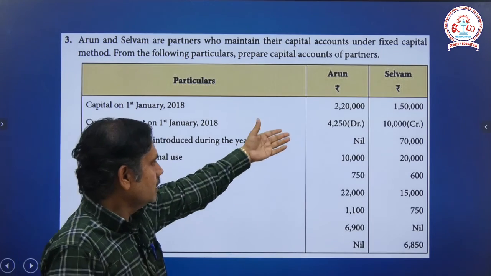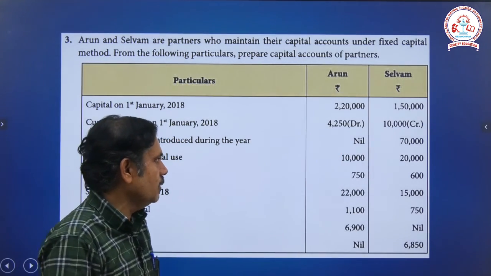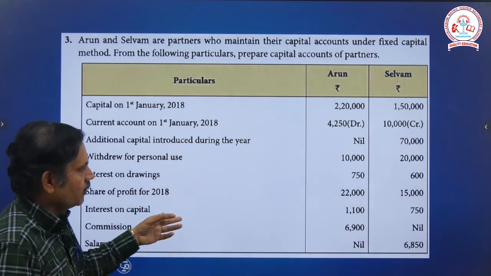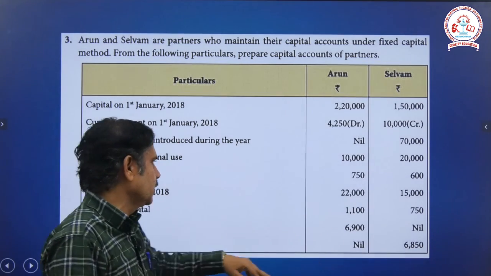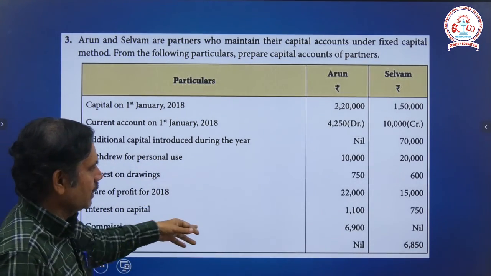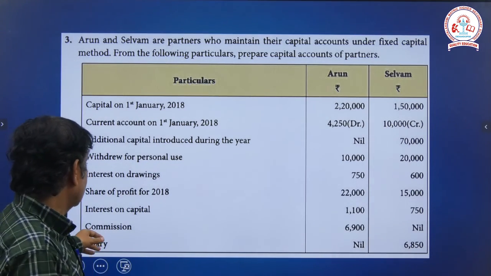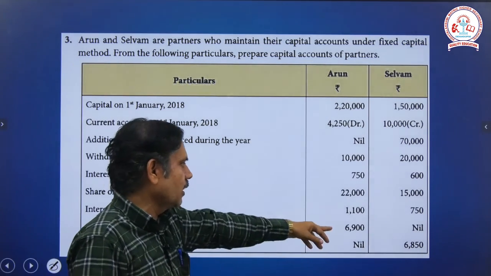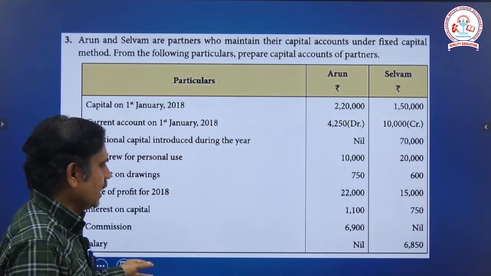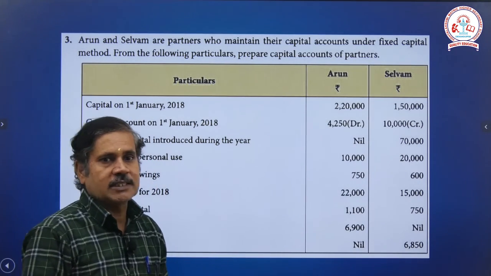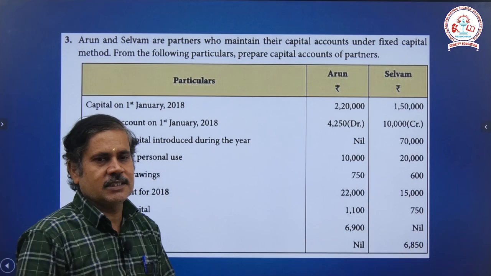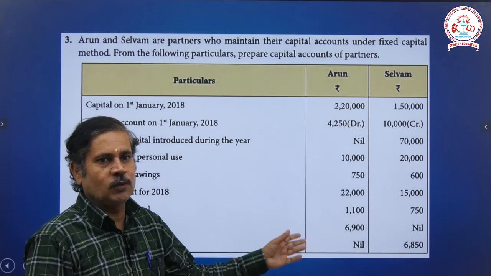Interest on drawings: Arun 750 and Selvam 600. Share of profit: 22,000 Arun and 15,000 Selvam. Interest on capital: 1,100 Arun and 750 Selvam. Commission received only for Arun 6,900. Salary received only for Selvam 6,850. So, based on this exercise, now we will do the sums.